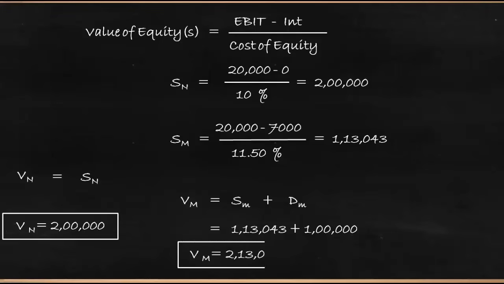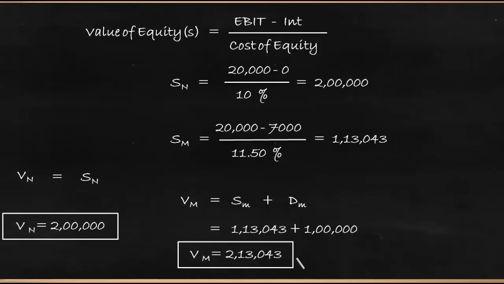Here the value is 2,13,043. Now look here, both the firms had the same level of earnings, whereas the value of the unlevered firm is 2 lakh and the value of the levered firm is 2,13,043. Here the value of the levered firm is higher than the value of the unlevered firm.